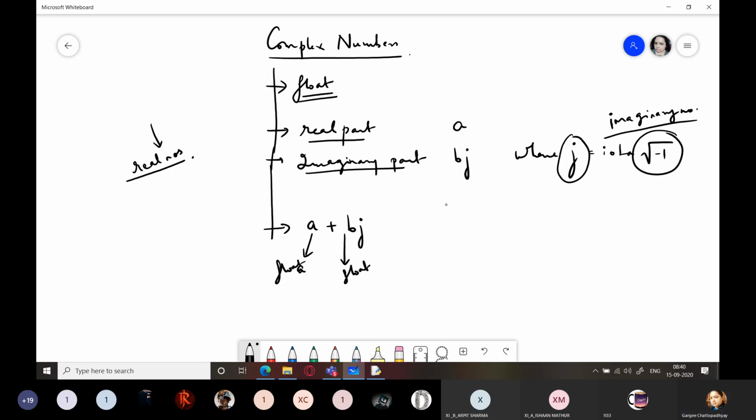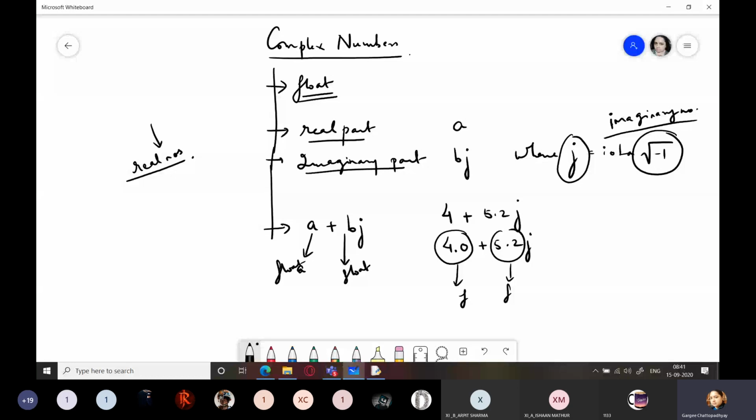Even if you are writing 4 plus 5.2j, it will be internally stored as 4.0 plus 5.2j, where 4.0 is a float, 5.2 is a float. Clear? Now, how to create complex numbers.